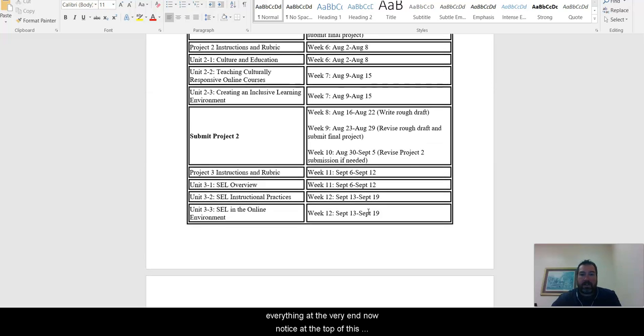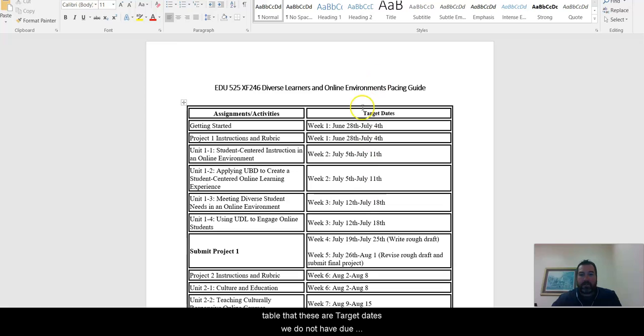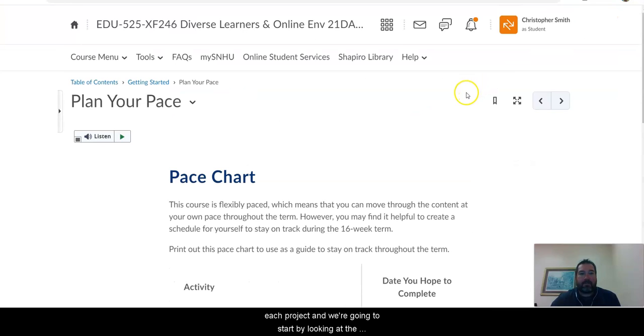Now notice at the top of this table that these are target dates. We do not have due dates in this course, but you do want to make sure you pace yourself out so that you're not trying to do everything all at the same time, and especially in the last week. There are very detailed requirements that go into each project,